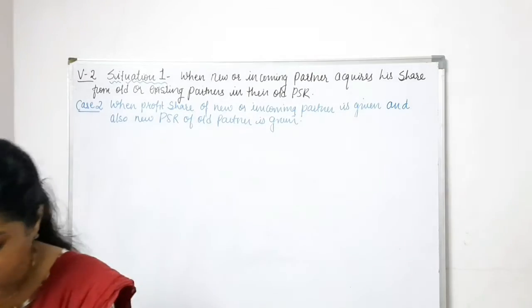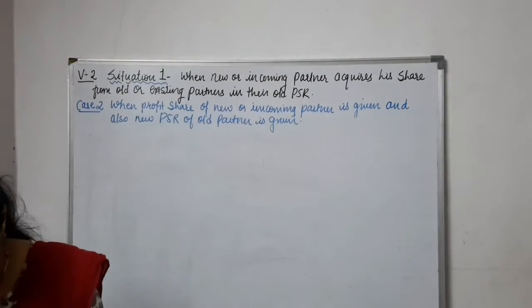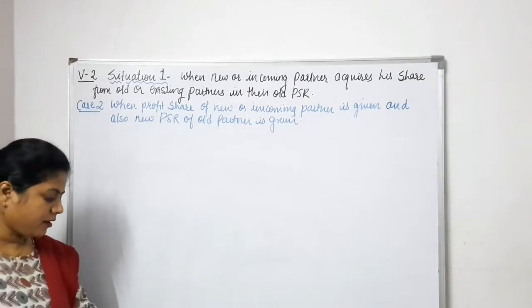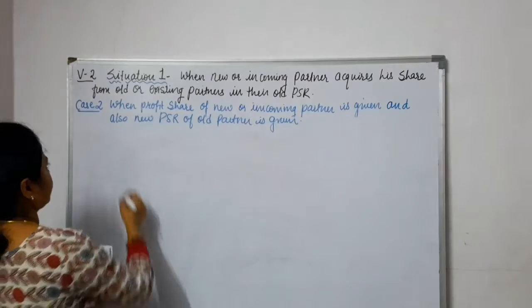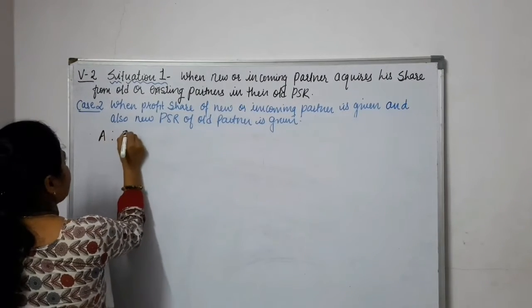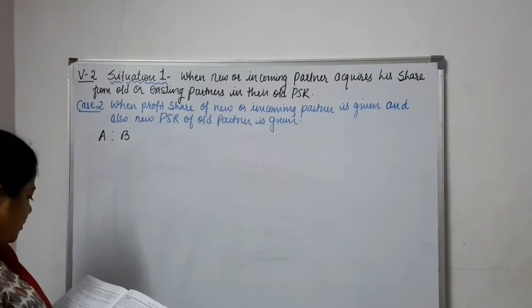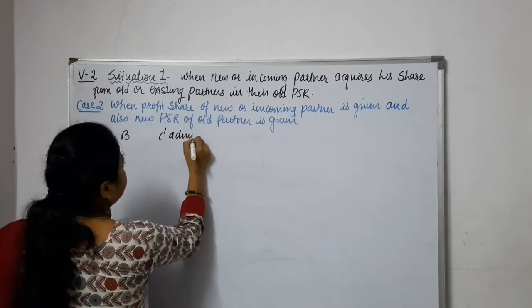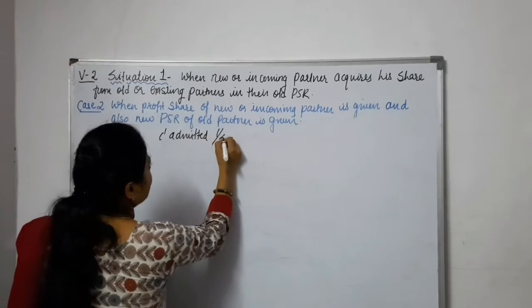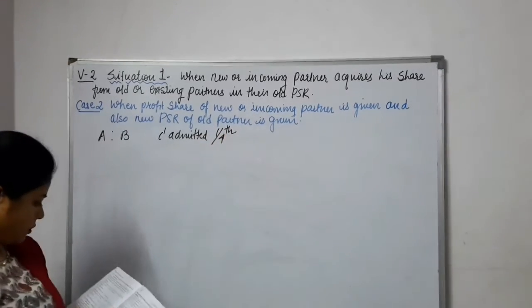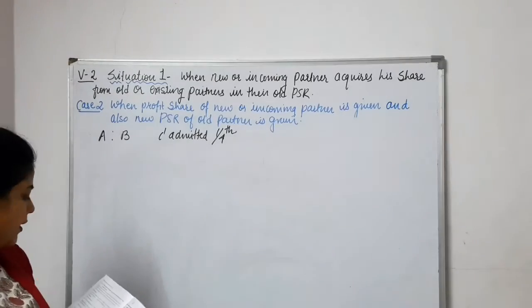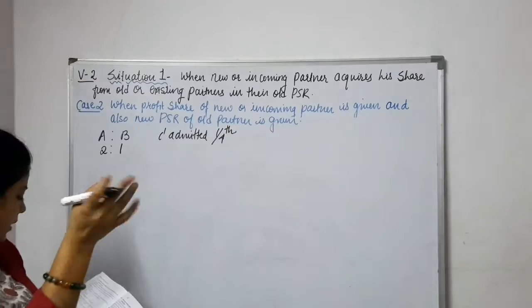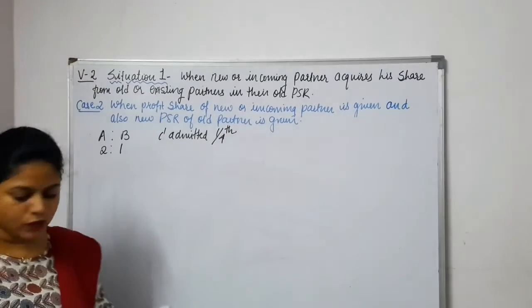Now if you see, the illustration part is there. In this illustration, what is given? A and B are partners. So I write here, A and B are partners. C is admitted for 1/4 share in the future profit. Okay. In future, the PSR between A and B would be 2:1. So this is the future ratio they have given, and we have to calculate the new PSR.